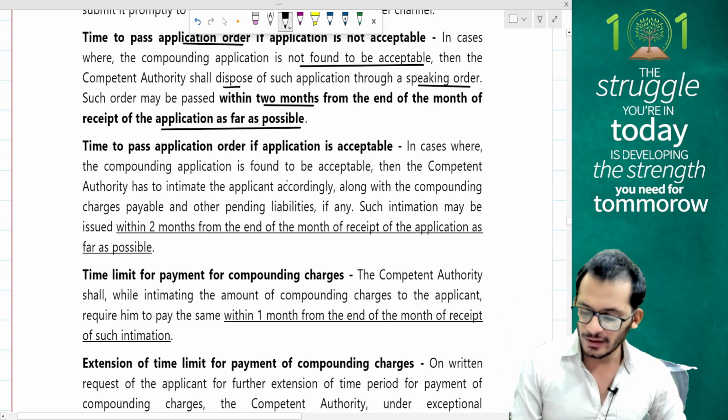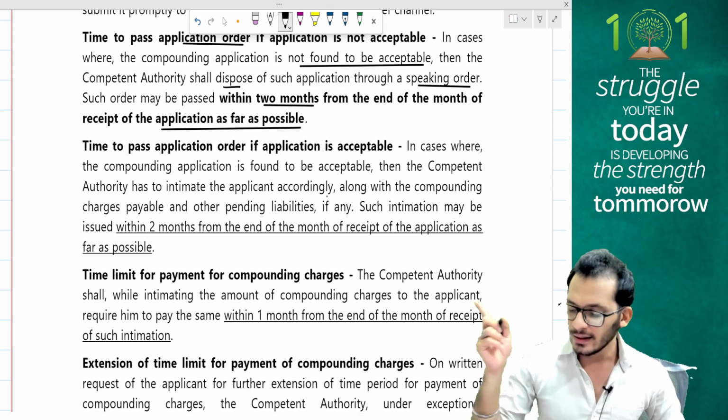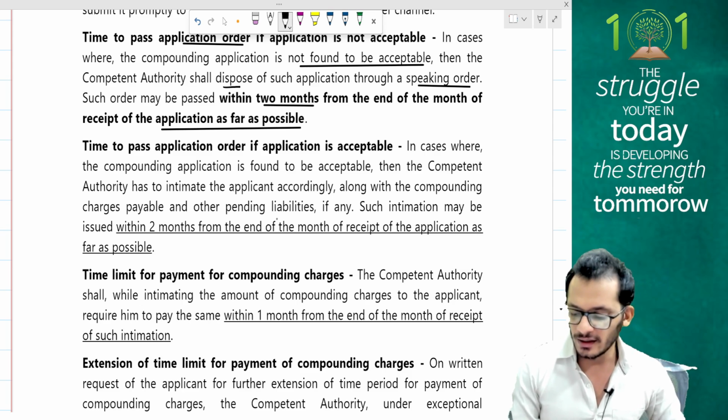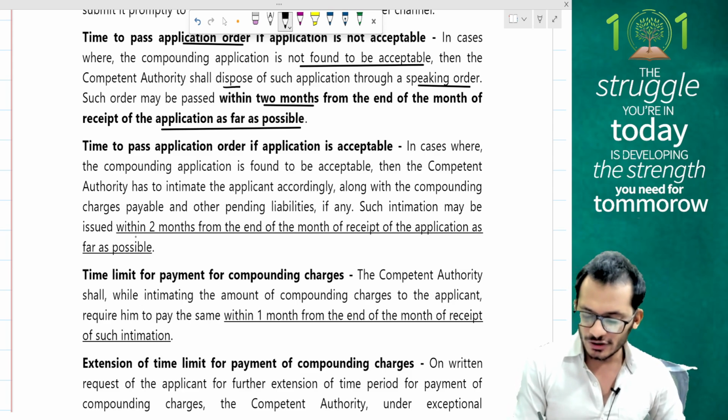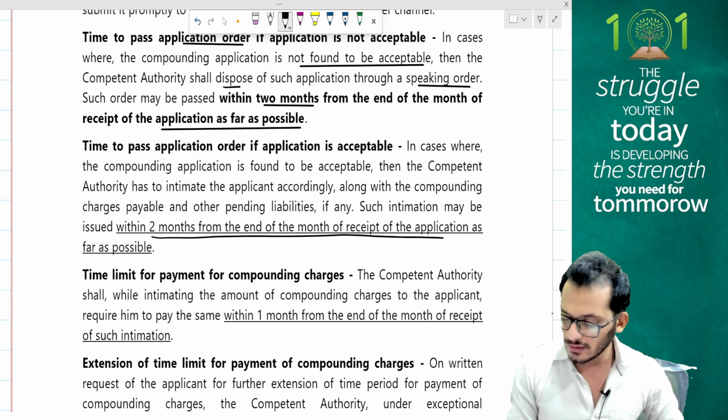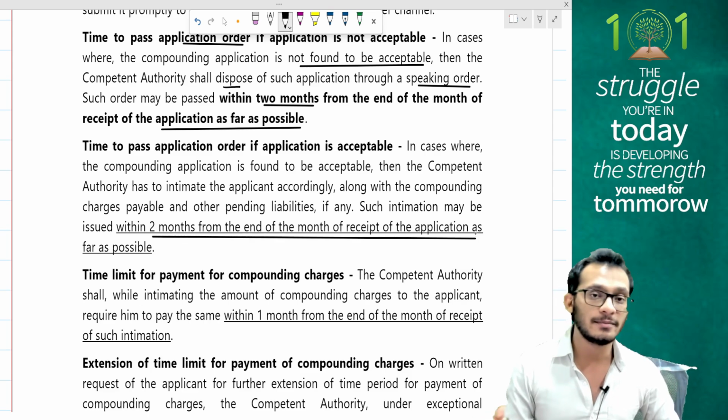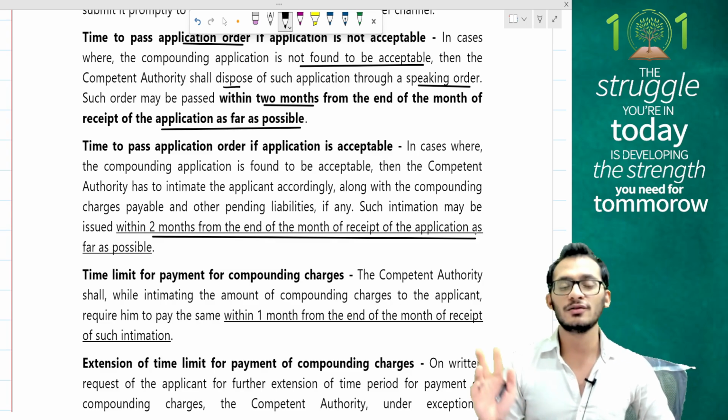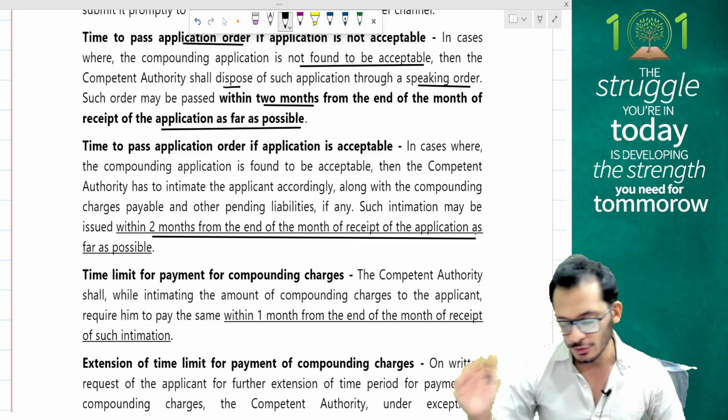3. Time limit to pass an order if the application is acceptable. In case where the compounding application is found to be acceptable, then the competent authorities have to intimate the applicant accordingly, along with the compounding charges which are payable and other pending liabilities. Such intimation shall be issued within 2 months from the end of the month of receipt of the application. Same timelines, people. So to accept also is the same timelines, to reject also is the same timelines. There is no issue here.